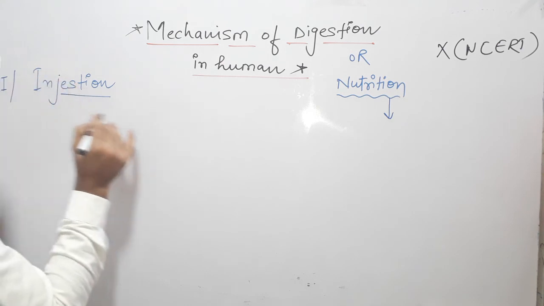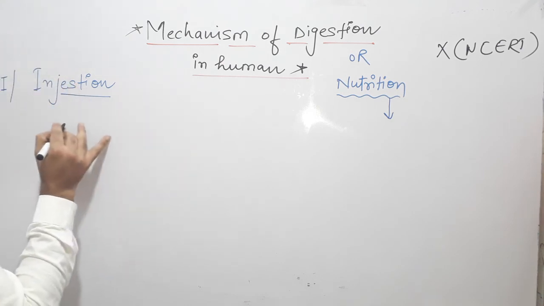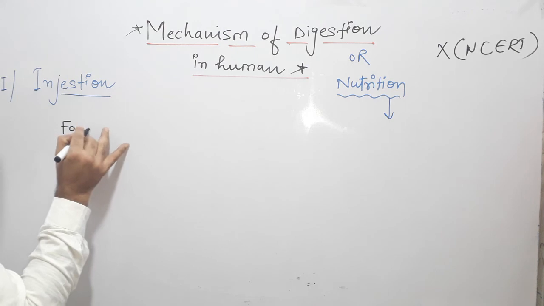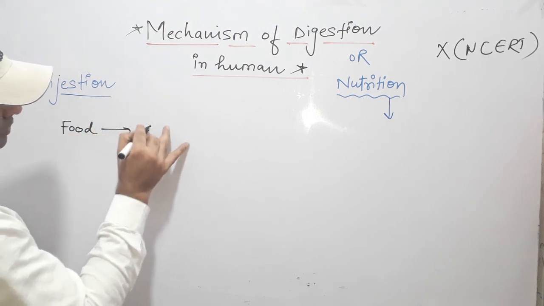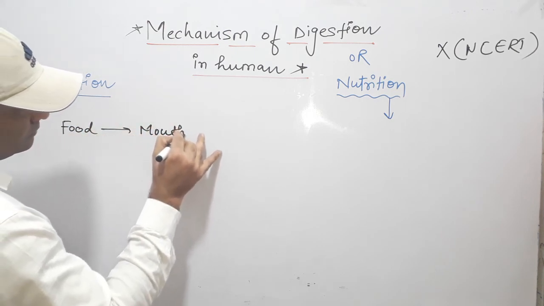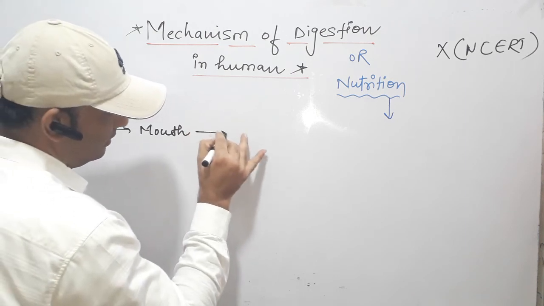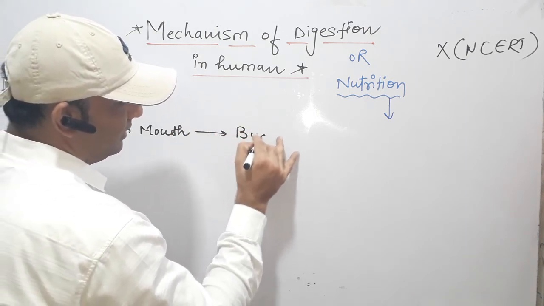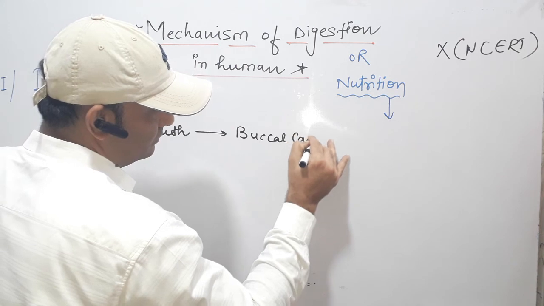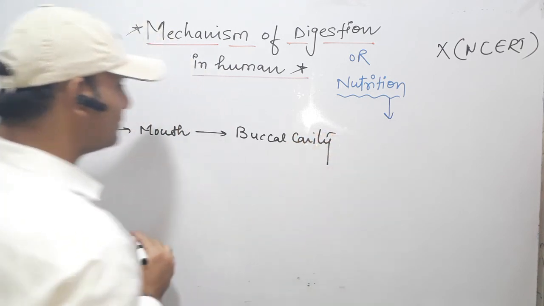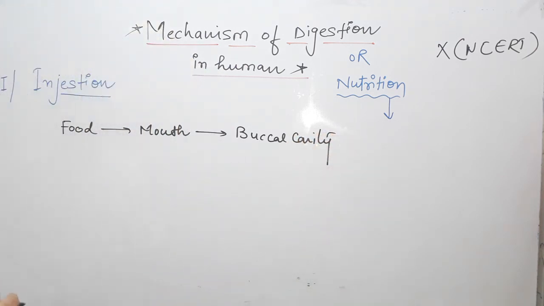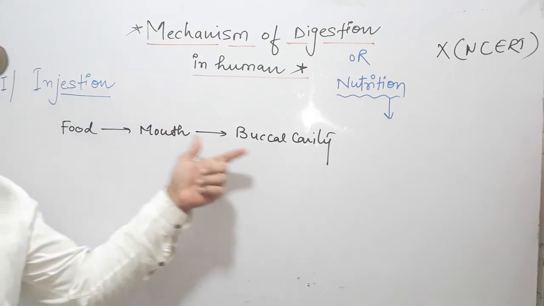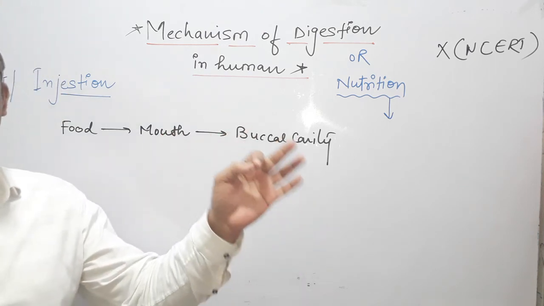In this process, first of all, food enters into the mouth and then is transferred to the buccal cavity. In ingestion you can write: the human being picks a small piece of food with the help of hand and enters it into the mouth and then the buccal cavity. This process is called ingestion.